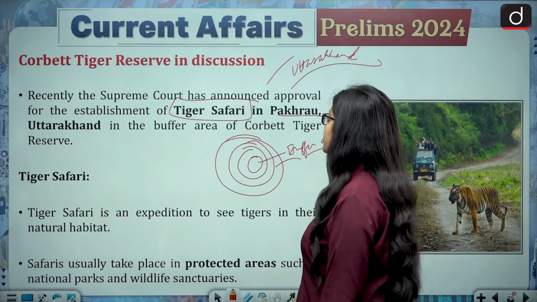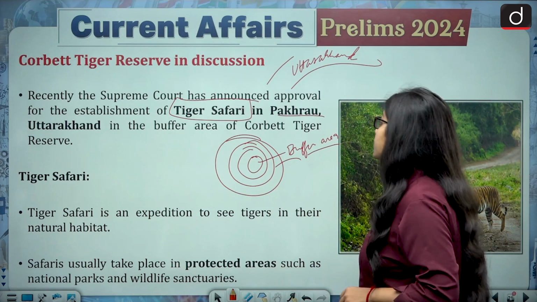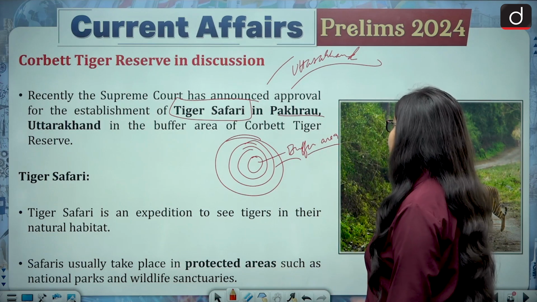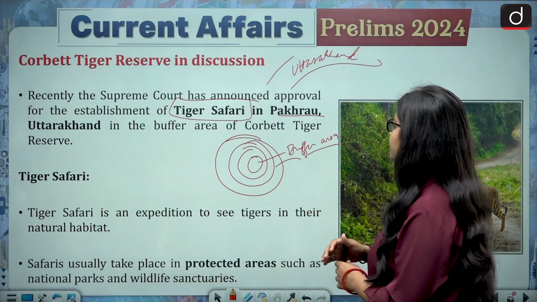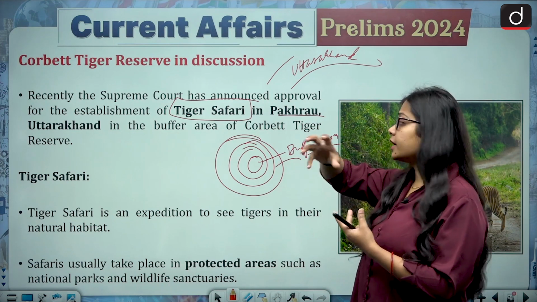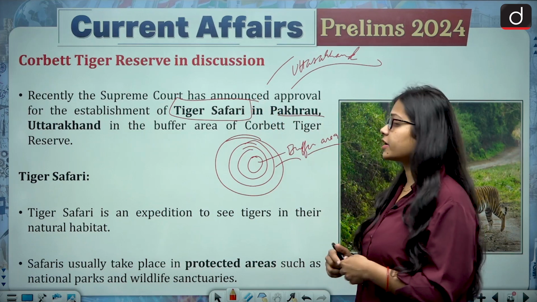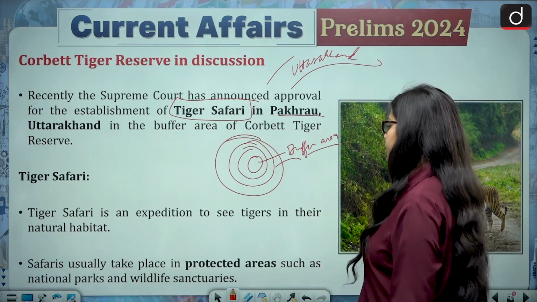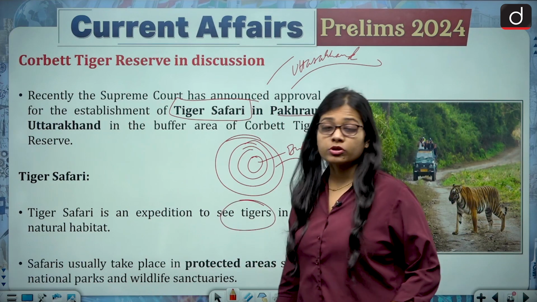So the Supreme Court has announced. If the Supreme Court has announced, it means it is happening. Approval for the establishment of a tiger safari in the buffer area of the Corbett National Tiger Reserve. So within the tiger reserve, there is a buffer area in which the Supreme Court has allowed for the establishment of a tiger safari. Now, a tiger safari is an expedition to see tigers in their natural habitat.